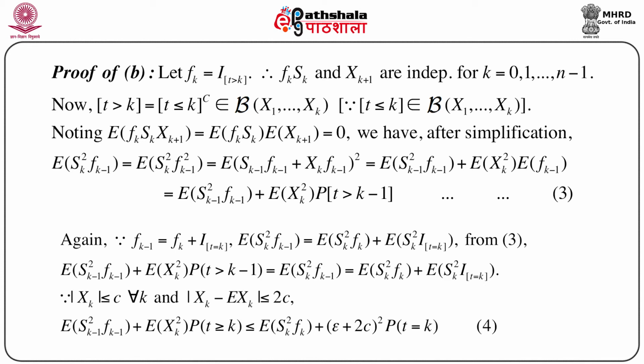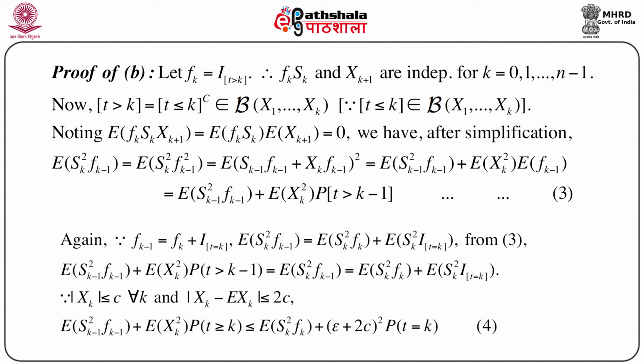Now, again, since F_{k-1} we can write as F_k plus I(T = k), we have immediately that the expectation of S_k^2 F_{k-1} equals the expectation of S_k^2 F_k plus the expectation of S_k^2 I(T = k).